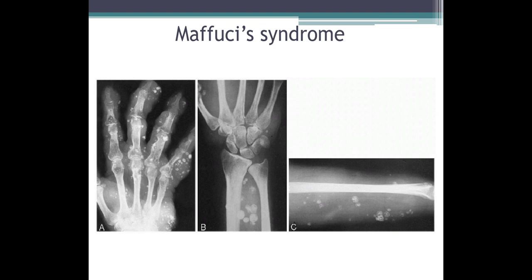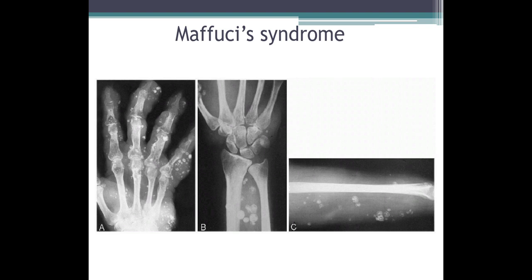Okay. Coming to Maffucci syndrome, this is similar to Ollier's disease, but it has an additional component. That is, Maffucci syndrome has multiple enchondromas plus multiple soft tissue hemangiomas.